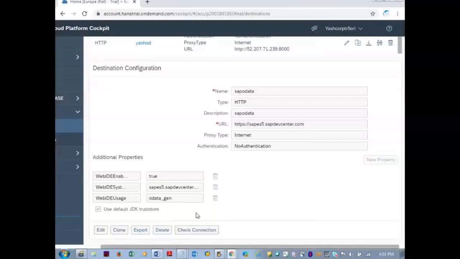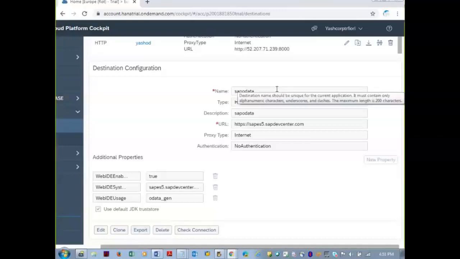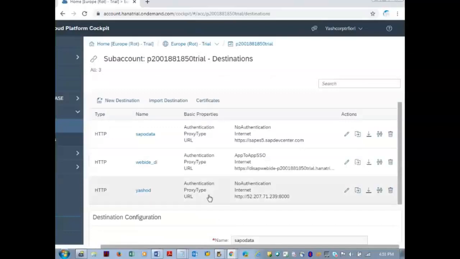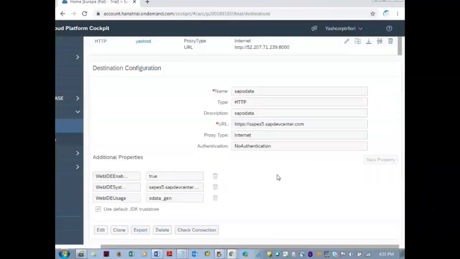I can even export this certificate and you can import that, but there is no central folder access given to us. That is why I am asking you to create it. Otherwise I would have placed the certificate in the central folder. You can happily import that here using the import destination, and automatically all these things would have come. So this is done by the basis team. So just if you have some knowledge, any mistake you make or anything, Northwind also you can configure here. Tomorrow we'll configure Northwind. It's enough today.